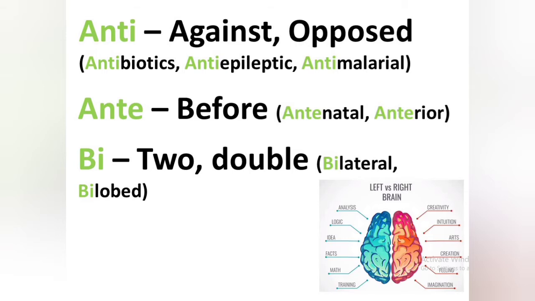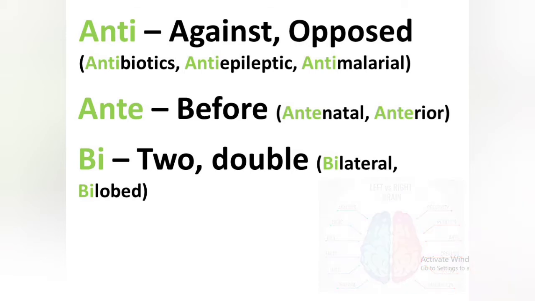Another is bi. Bi means two or double. The term is bilateral. Bilateral means you can divide something into two equal halves. You can see one example. If you divide our brain, the human brain, into two parts, left and right, that is known as bilateral division.